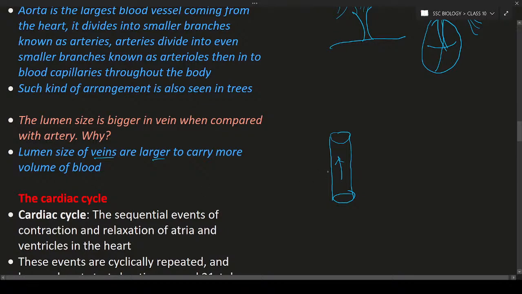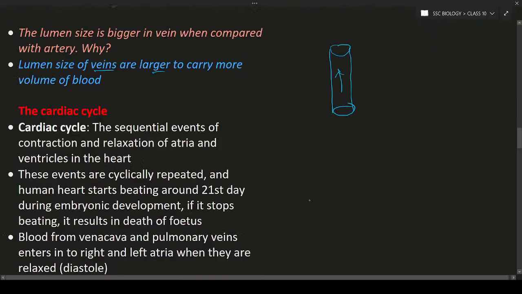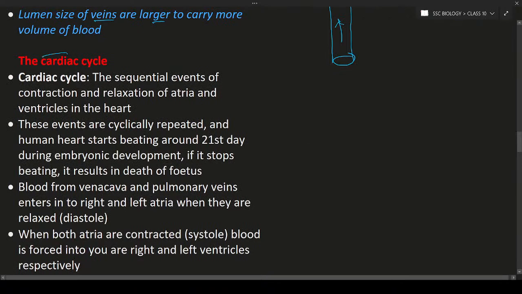So this is about the last question, and the next one will be the cardiac cycle. What is meant by cardiac? The cardiac is nothing but heart. Cycle means events that repeat again and again. So in the heart there are some events that repeat again and again, and that is known as the cardiac cycle. If you want to define the cardiac cycle, remember it will be useful in your exams. The cardiac cycle means the sequential events, that is, the functions: the sequential events of contraction and relaxation of atria and ventricles in the heart.